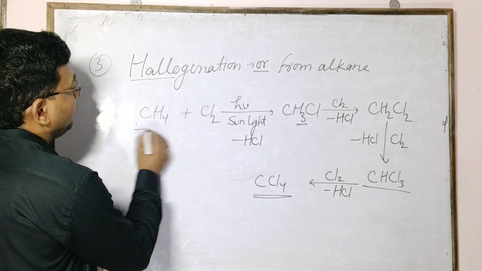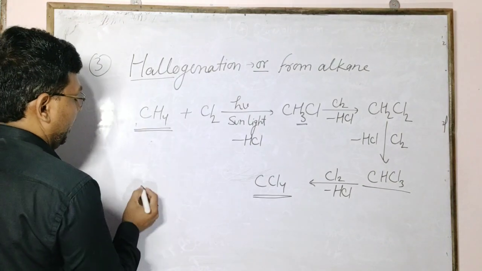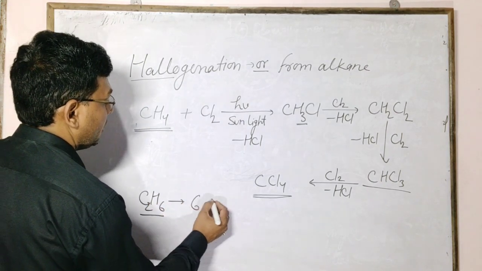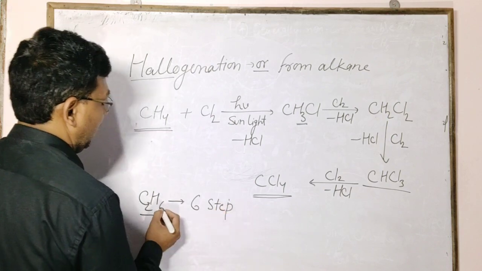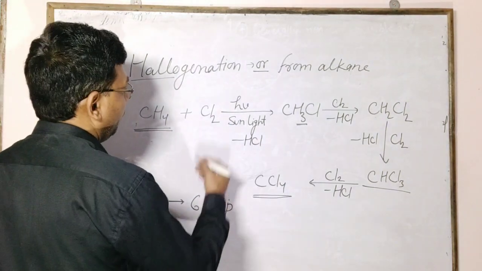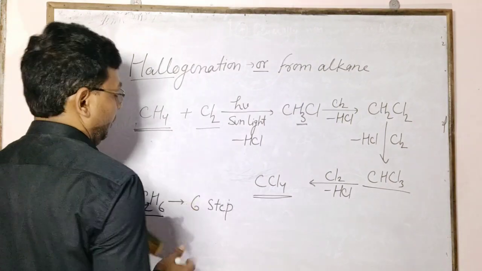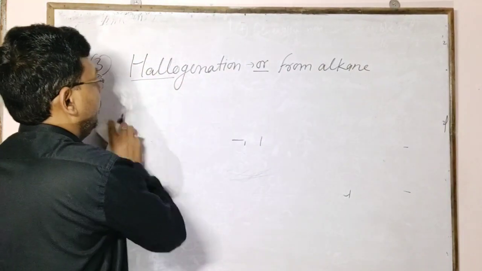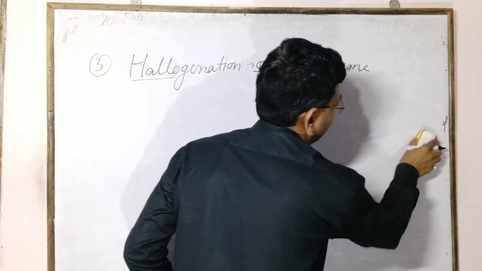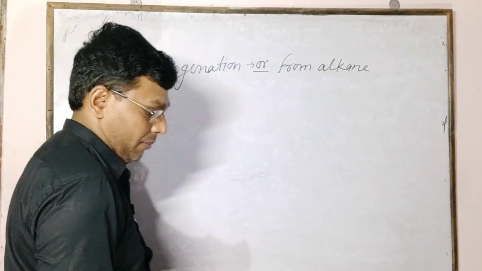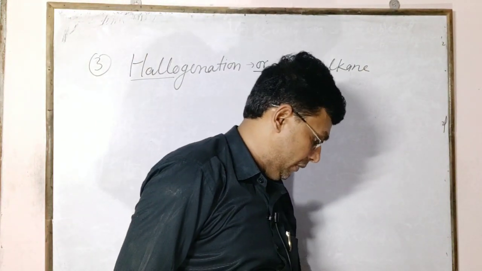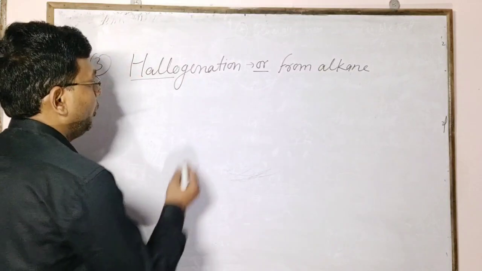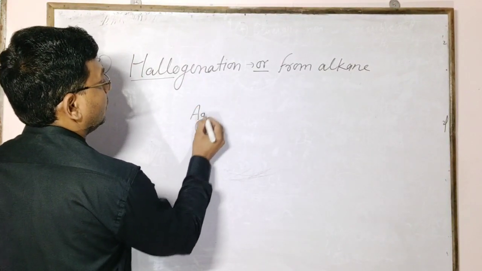The same process applies to another example: ethane, C2H6, which has 6 steps because it has 6 hydrogens, for chlorination and bromination. Iodination does not occur this way, because it needs a strong oxidizing agent, like silver fluoride.